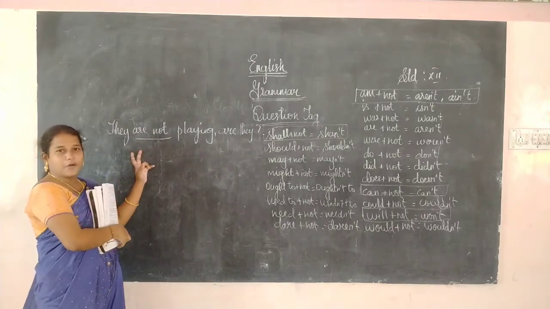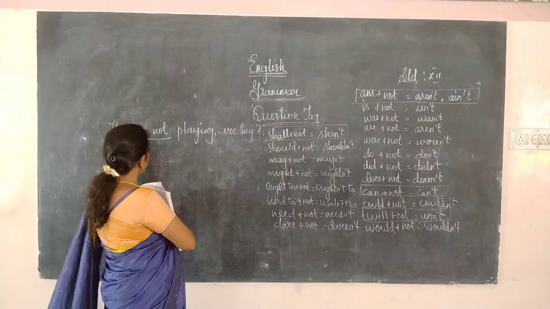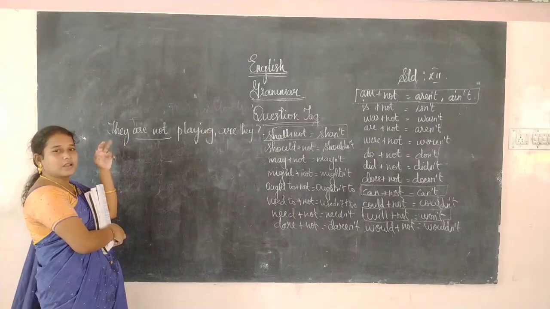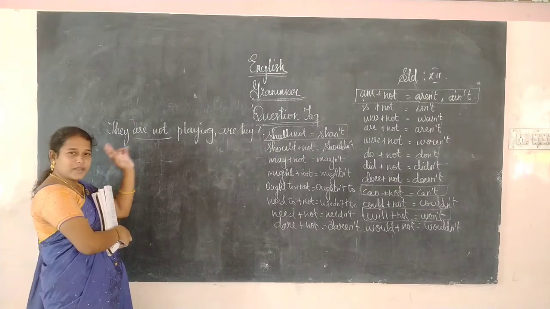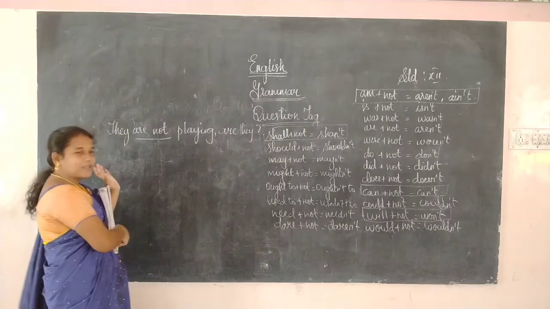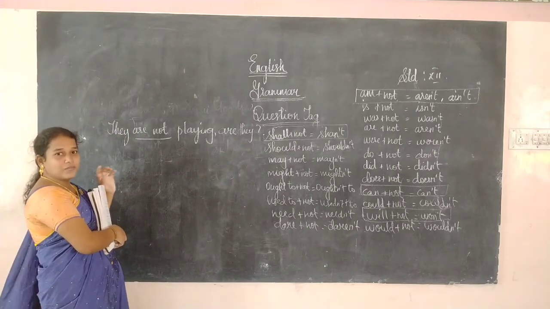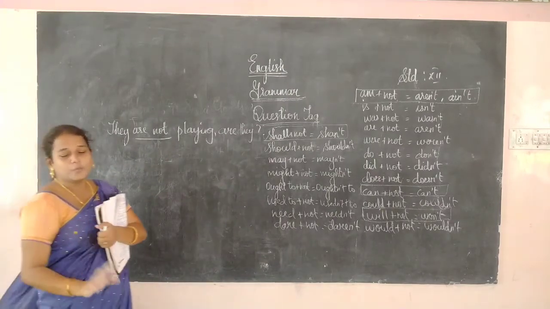Okay, just the opposite. If it is in the negative form, we have to take only the positive. Then we have to supply the auxiliary. The pronoun is already there, which I had told you. If some pronoun is there, directly we can write the pronoun. If there is no pronoun, like the bus in the last example we had discussed, then we have to change the noun into the pronoun.